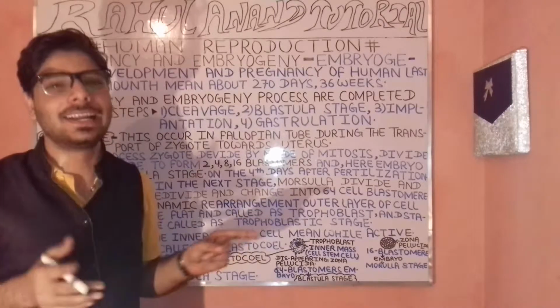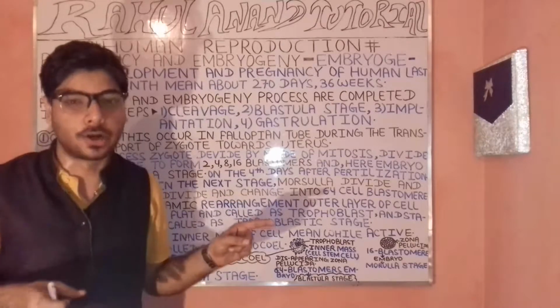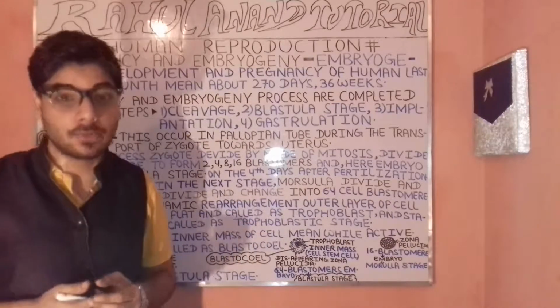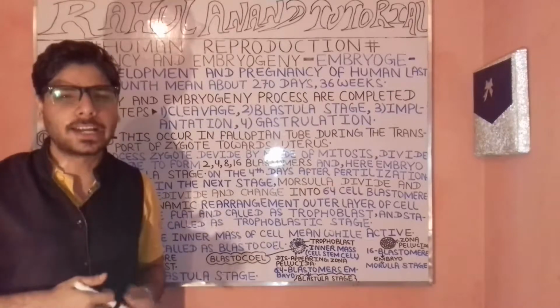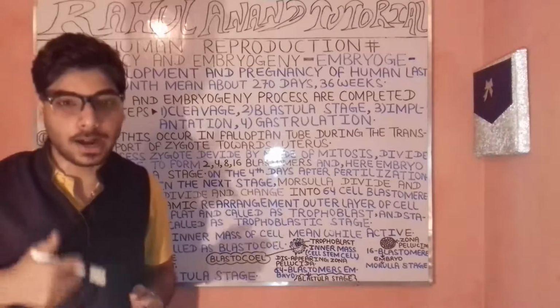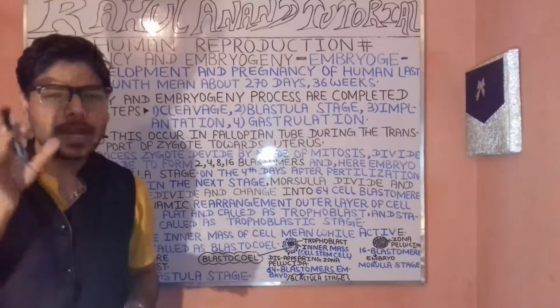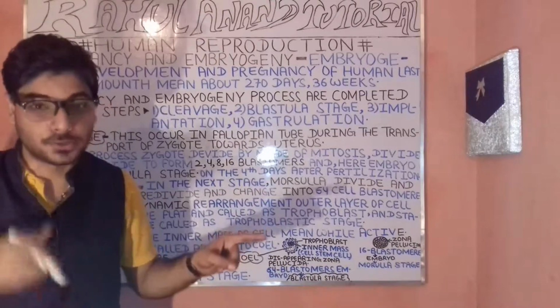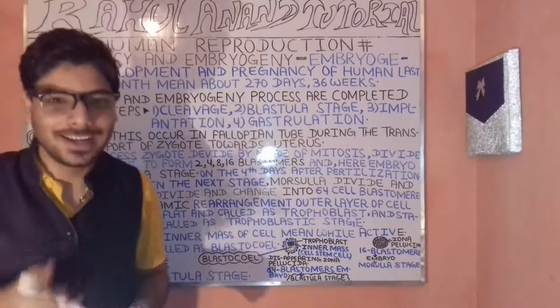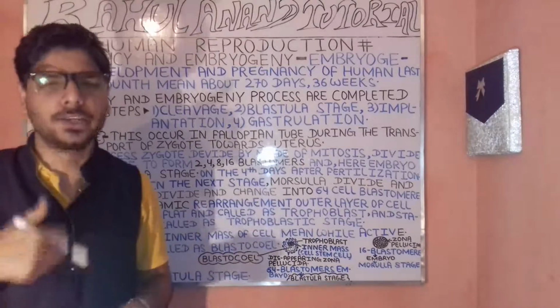So you are very clear about the fallopian tube. It is a part of your female reproductive organ, further divided into three broad categories: the isthmus, the ampulla, and the infundibulum. The isthmus is the part that opens into the uterus.